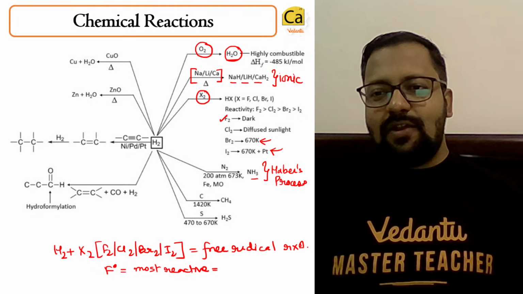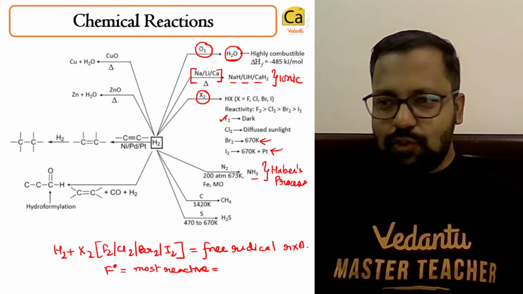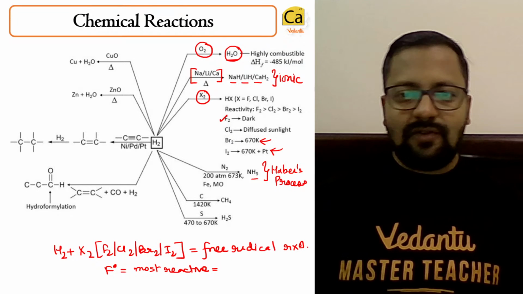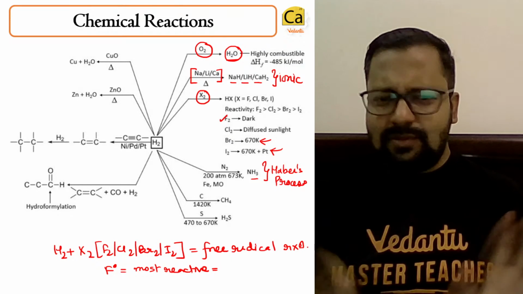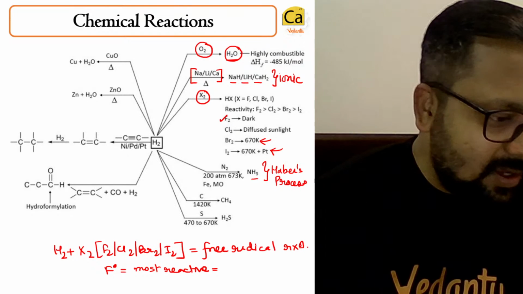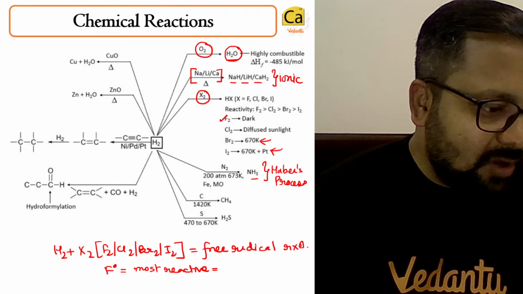Then the person who has assigned you the task will put a supervisor over there. That supervisor will keep on checking whether you have completed the task. So the platinum is